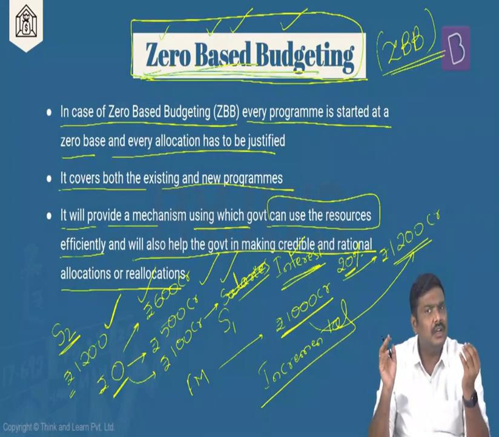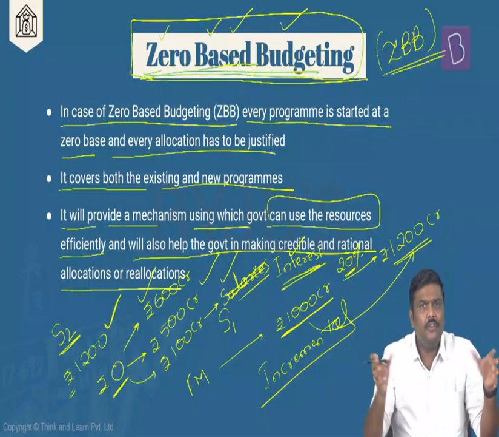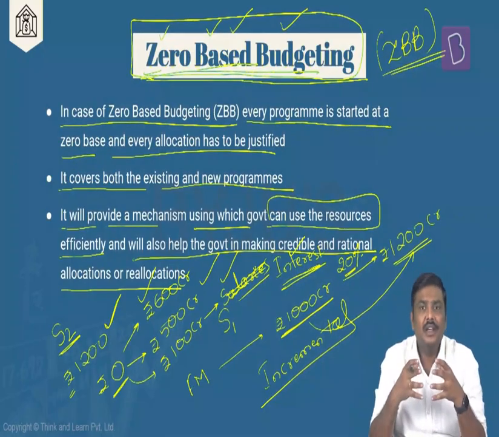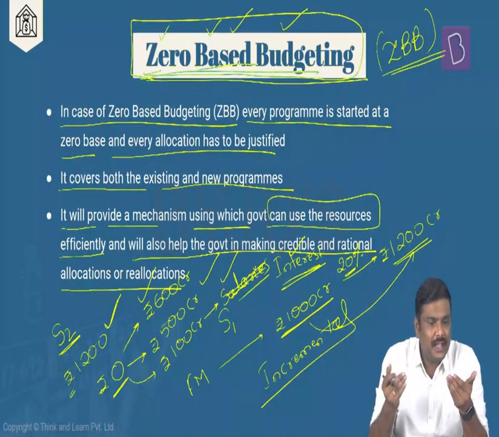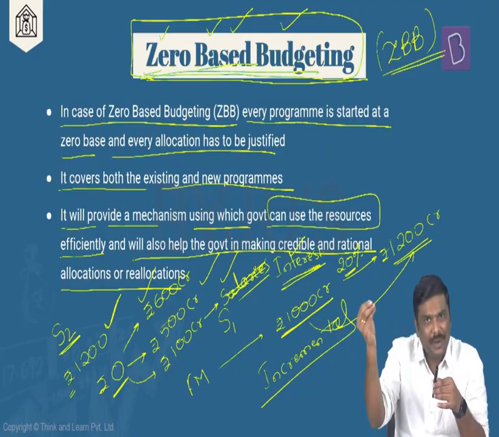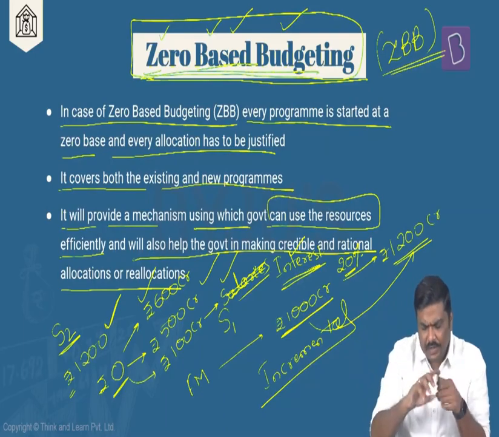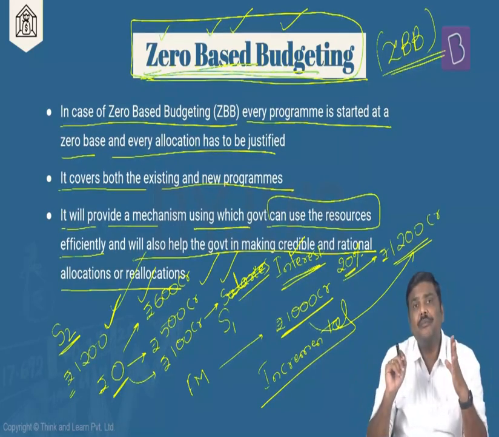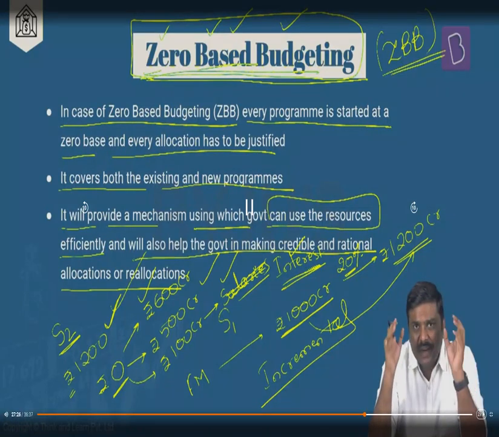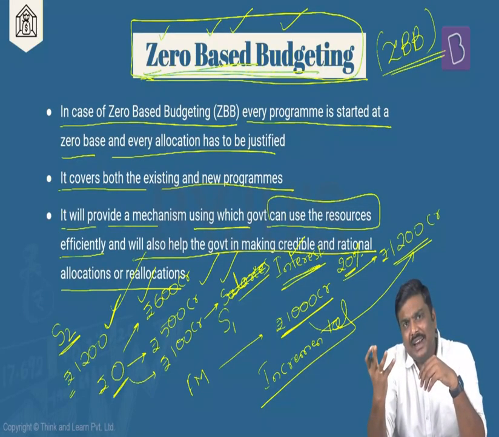Some of you might be thinking, sir, why doesn't government simply print money and use it for any kind of expenditure? Very valid question. Because you are simply saying the amount of money that is there with the government is limited. Anyways, government has printing presses. Why don't they simply print the money and use it for expenditure without any limit? Very valid question. In addition to this, I will add one more question here. Some of you will have this particular question at one or the other point of time. Government has printing presses. Why doesn't government simply print currencies and give it to poor people in India?